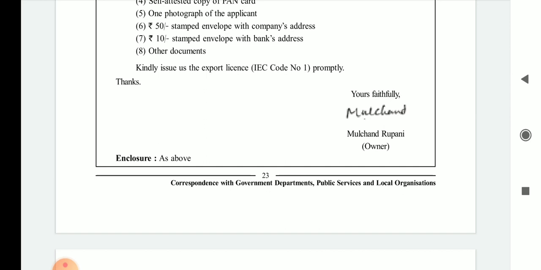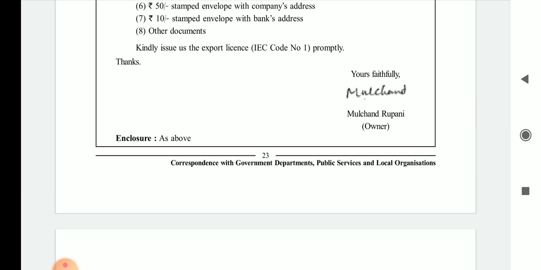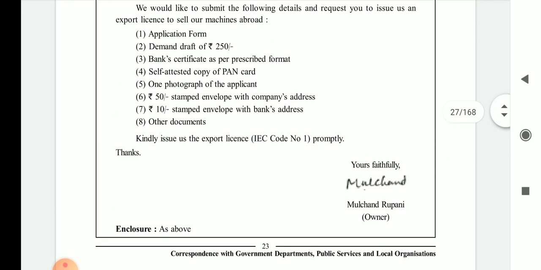See, this is the full form of IEC code, that is the import export code number 1. Instead of writing thanks, you have to write thanking you. Yours faithfully, you have to write ABCD, and enclosure as above, means these 8 documents are very necessary for getting this type of license.